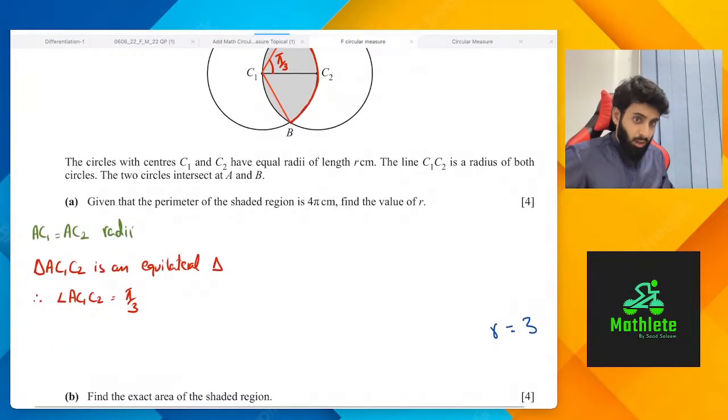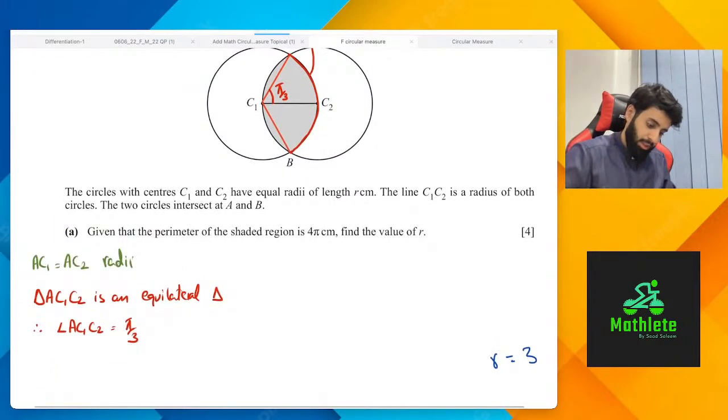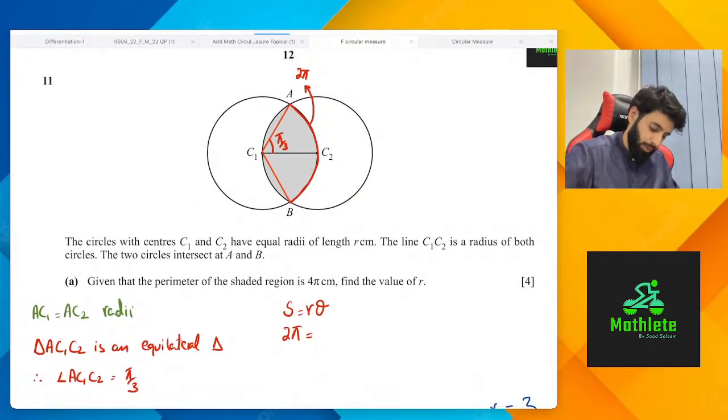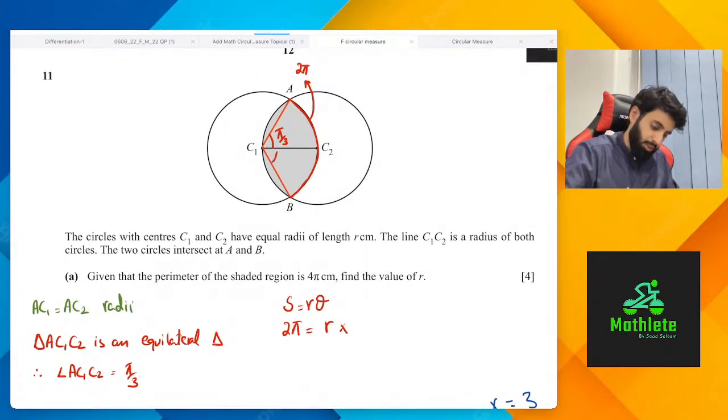Now, how do you calculate the arc length? The arc length is S equals R theta. Now, S is 2 pi. Like I said, the arc length is 2 pi. What is the radius? We don't know, but we do know that theta is going to be equal to pi upon 3 plus pi upon 3, which is going to be equal to 2 pi upon 3.